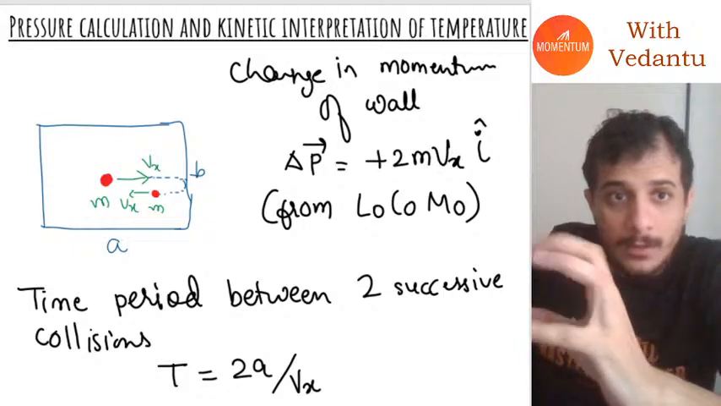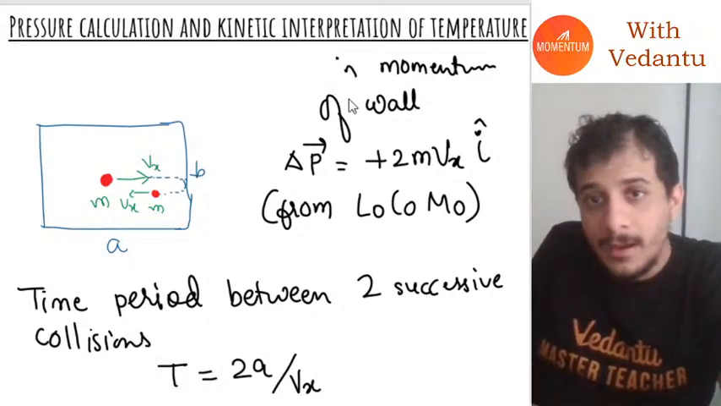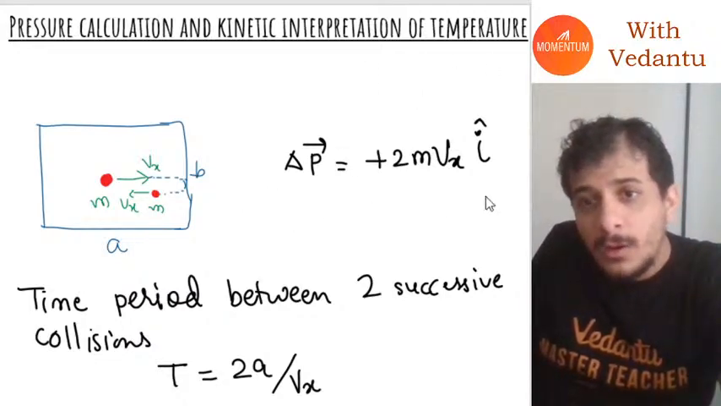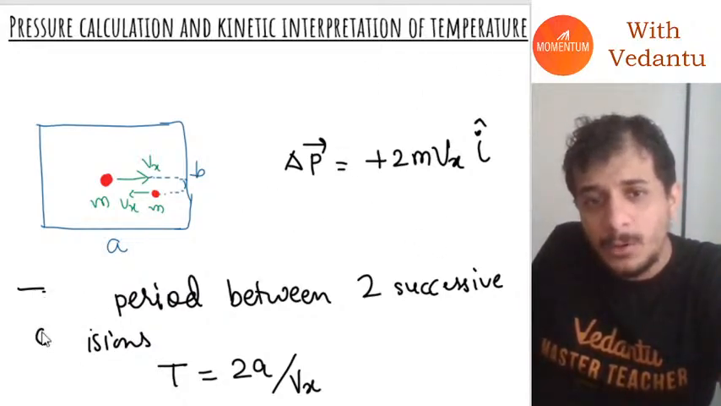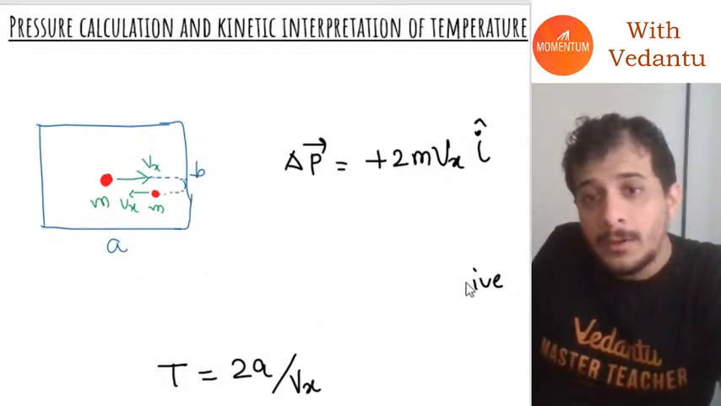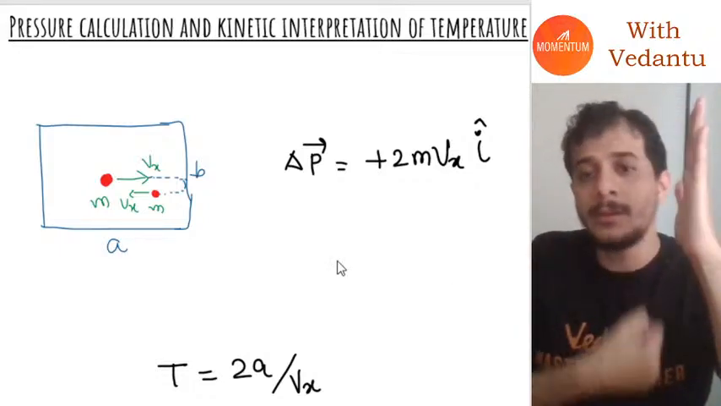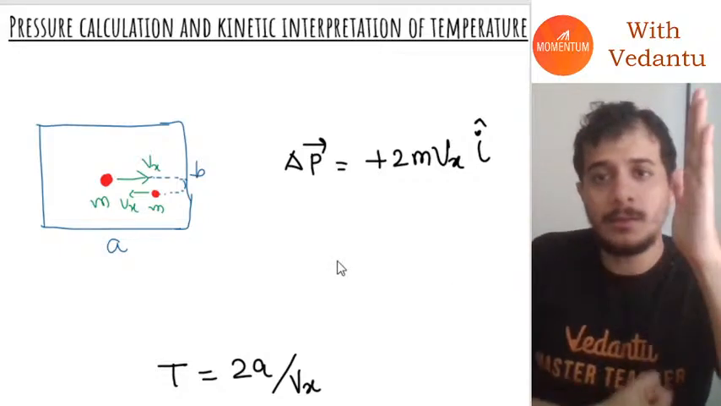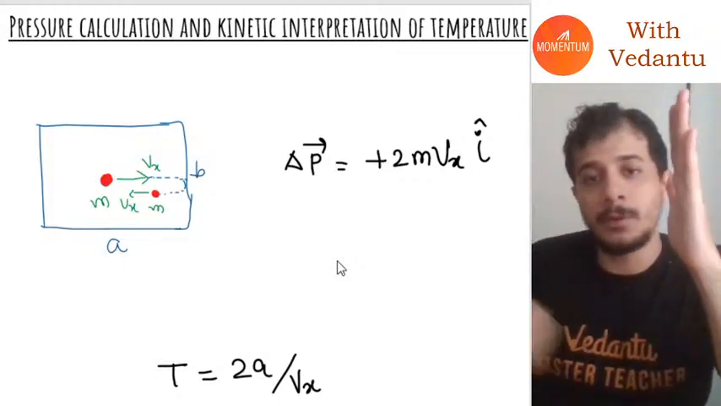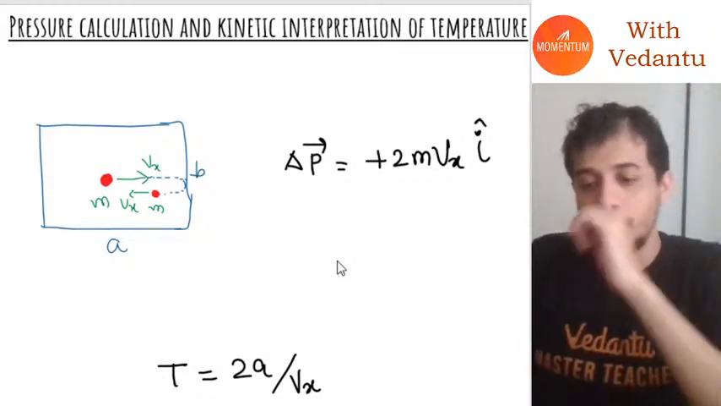Now everything has to be clubbed together. Every time the molecule collides with the wall, it imparts 2mvx momentum onto the wall. Then after some time it collides again and again imparts 2mvx momentum. Then it collides again, 2mvx momentum, and so on.